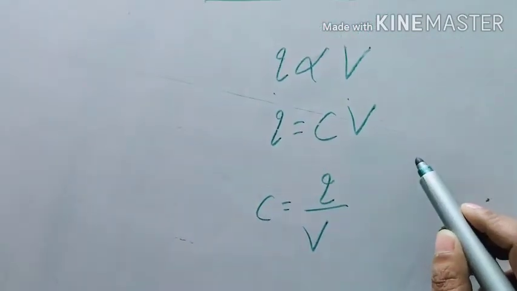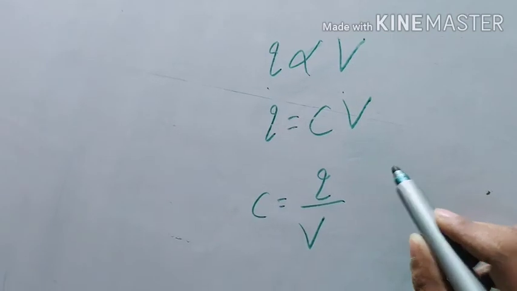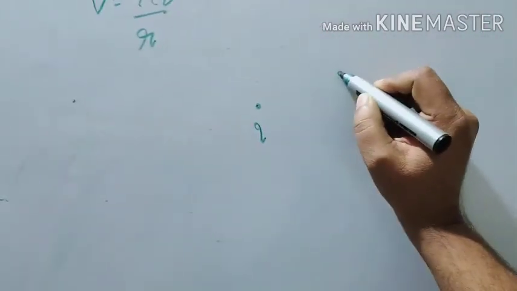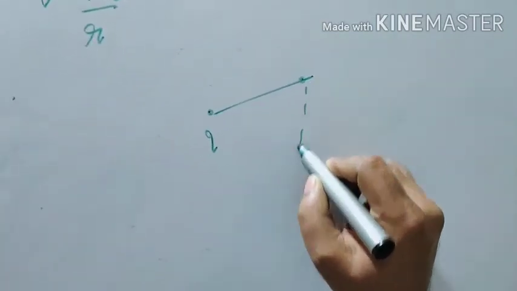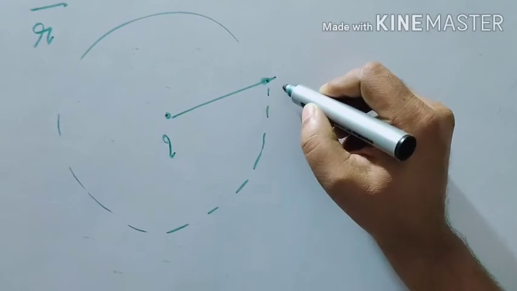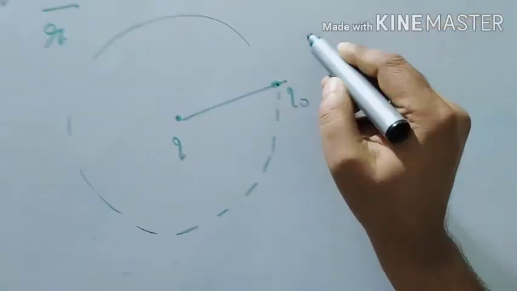You have to always remember this like Ohm's law, V is equal to IR. Okay, don't forget it. Now if the charge is Q, you find out the potential at this point. You have to place a test charge. Then the potential will be equal to what?